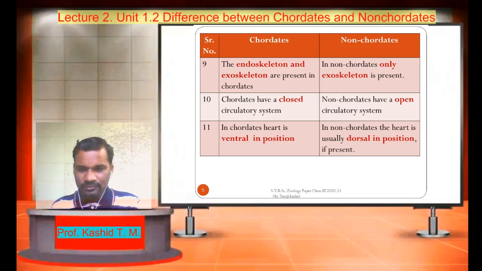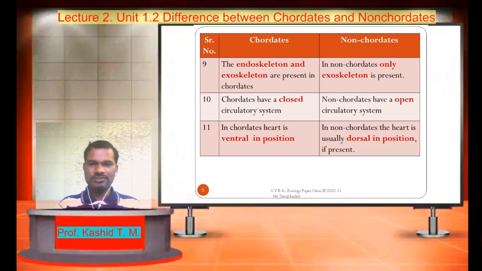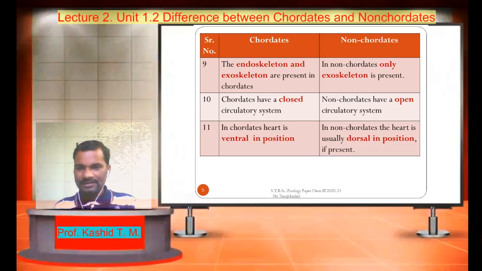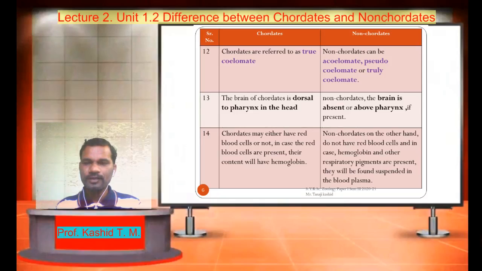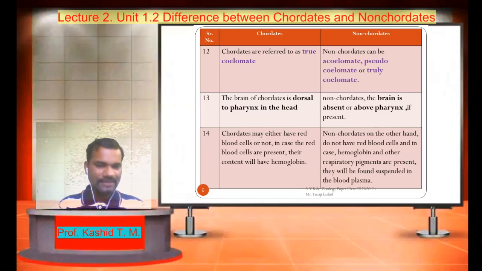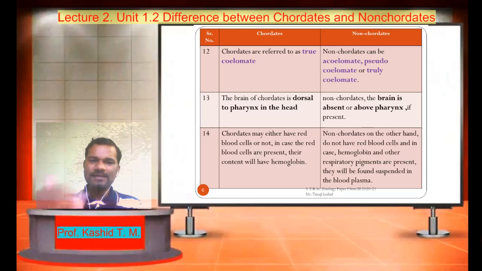Let us move to the next difference. In chordates, the heart is ventral in position, whereas in non-chordates the heart is usually dorsal in position if present. Chordates are referred to as true coelomate animals as they have a body cavity or coelom. What is coelom? Coelom is the body cavity or space present between the gut wall and the body wall.